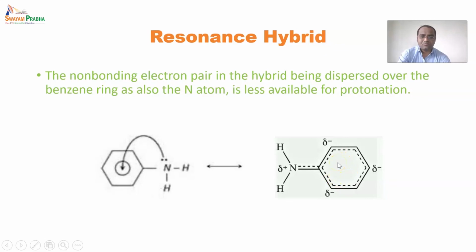And from this one can also understand why amino groups in aromatic amines are ortho-para directing, because whenever we come across aromatic substitution, it is all the time aromatic electrophilic substitution.